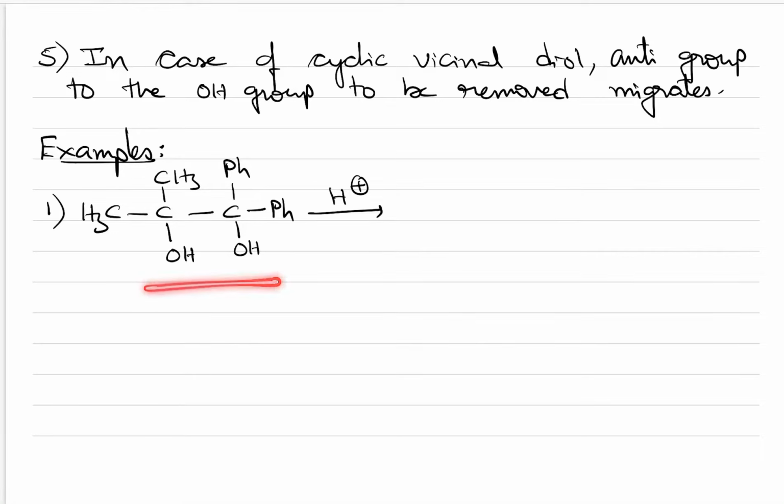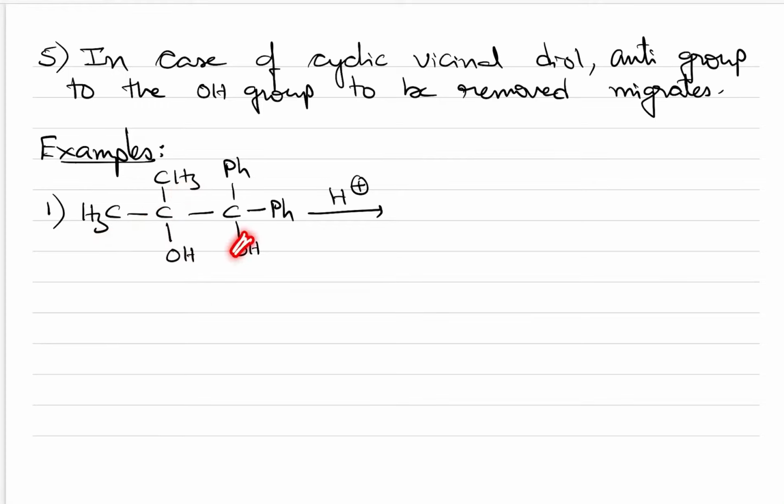This is an unsymmetrical vicinal diol. So you have to decide first which OH group has to be protonated. Let us assume if this OH group is protonated, it is removed and forms a carbocation. This is a tertiary carbocation, but it is only stabilized by hyperconjugation. 3 alpha hydrogens here, 3 alpha hydrogens here, total 6 alpha hydrogens, so the stability comes from hyperconjugation.